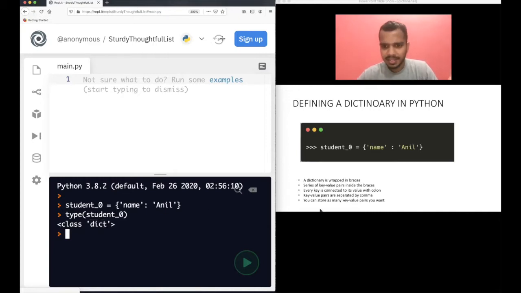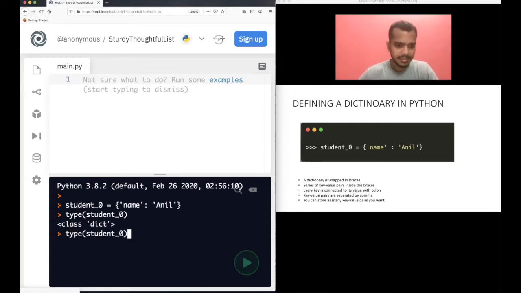So a dictionary is wrapped in braces, with a series of key value pairs. Of course you can have multiple; I will show you in the next slide. You can have one, you can have multiple. Each key is connected to its value with a colon. You see this colon here, right? For every key, after that you will have a colon, and then you put the value there. That is the syntax of dictionaries in Python. Also, key value pairs are separated with a comma.